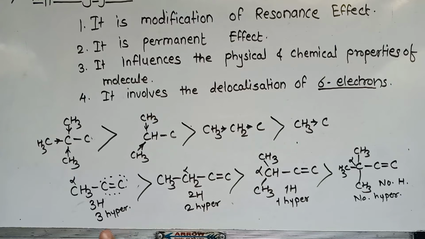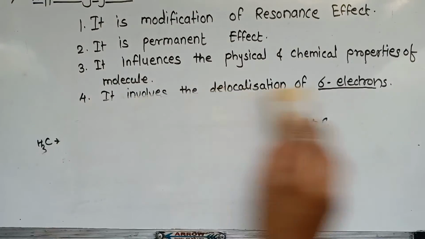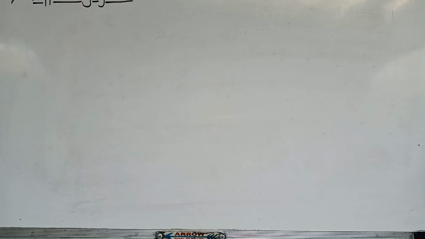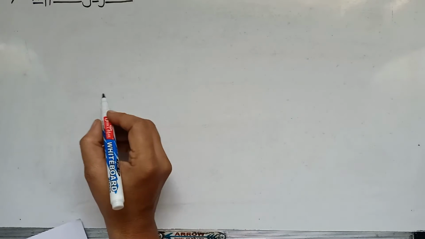Okay, so this is the concept of hyperconjugation. It is clear. Then how this hyperconjugation works, that we will see in the next part. In this case this is the order of inductive effect, but this order gets exactly reversed when it is attached to a carbon carbon double bond, and this behavior is explained by the concept of hyperconjugation. Okay, then we see the examples which show hyperconjugation. For that we consider an example.